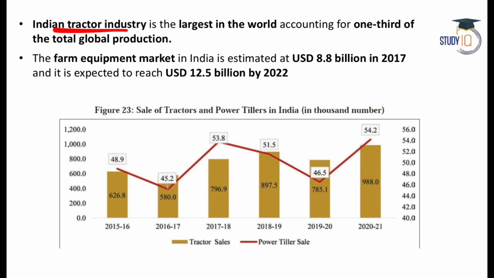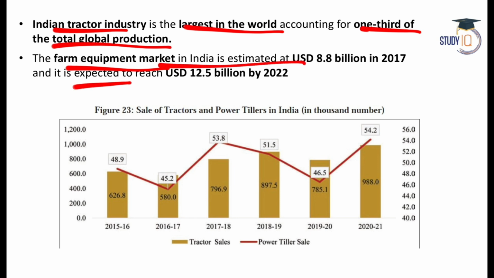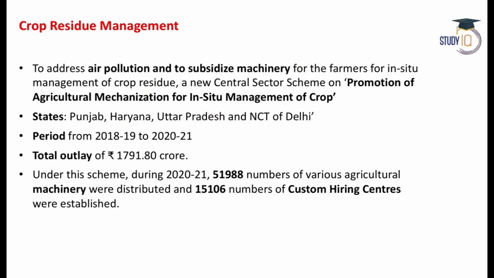The Indian tractor industry is the largest in the world. It accounts for one-third of the total global production of tractors, and the farm equipment market in India is increasing steadily. It is expected to reach $12.5 billion by 2022. All the farm equipment, whether it is tractors or other mechanical farming equipment.